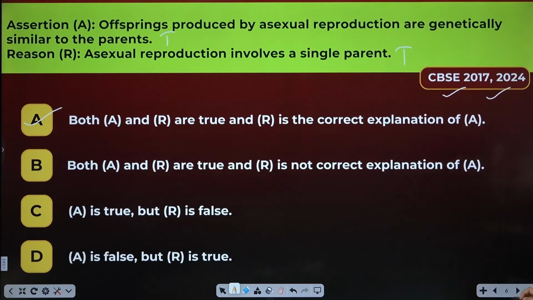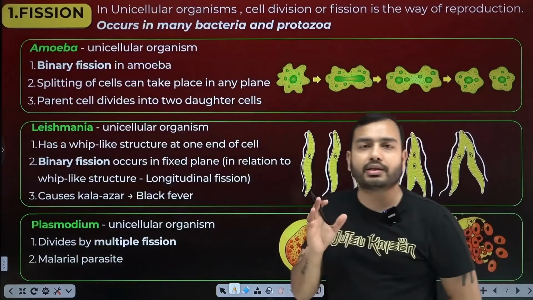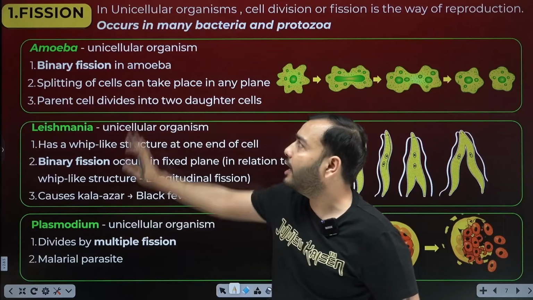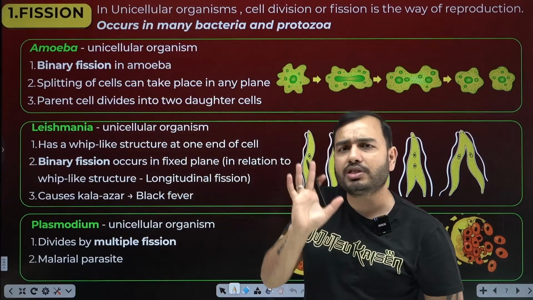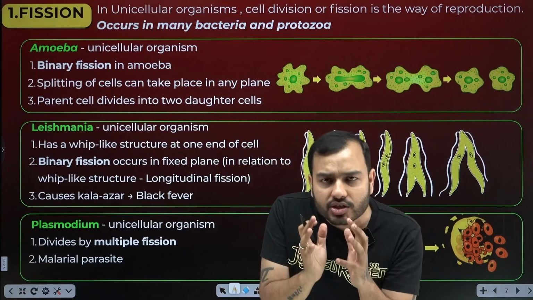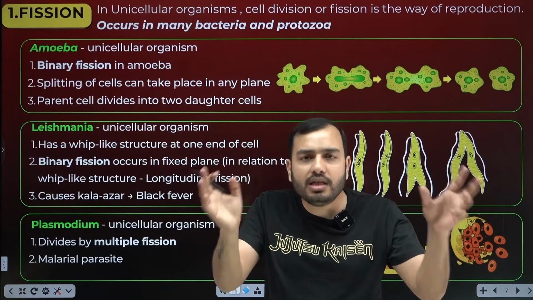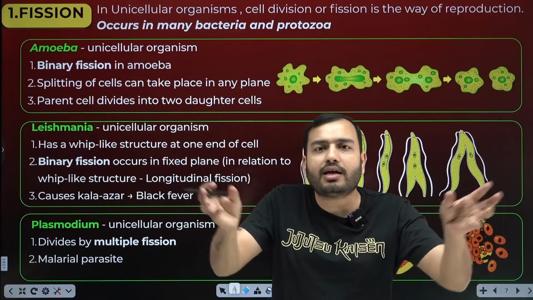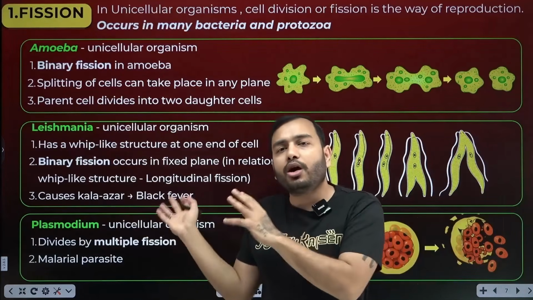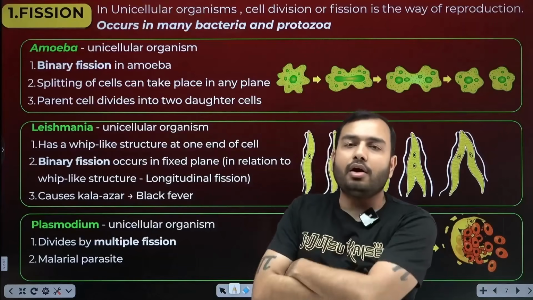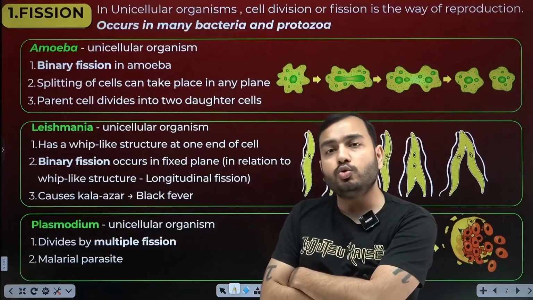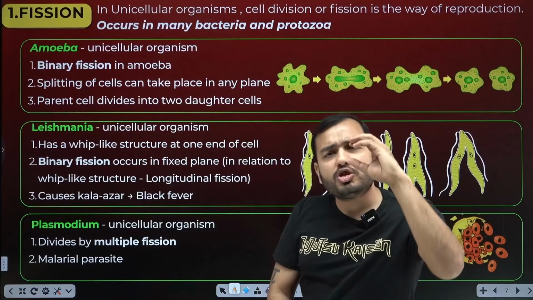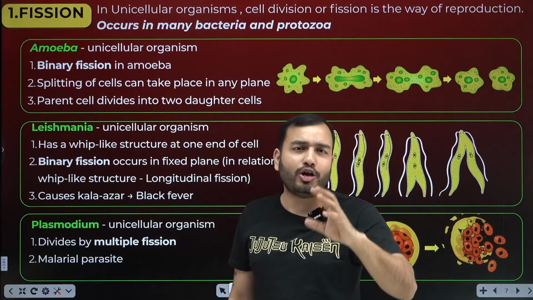Now, beta, we will study the different methods of asexual reproduction. We have to study 6 methods of asexual reproduction. The first method is fission. Beta, the simple English meaning of fission is that one thing breaks and becomes 2, becomes 3, becomes 4. Generally, the method of fission is used by unicellular organisms. Unicellular means single-cell ones. Now, someone has only one cell.